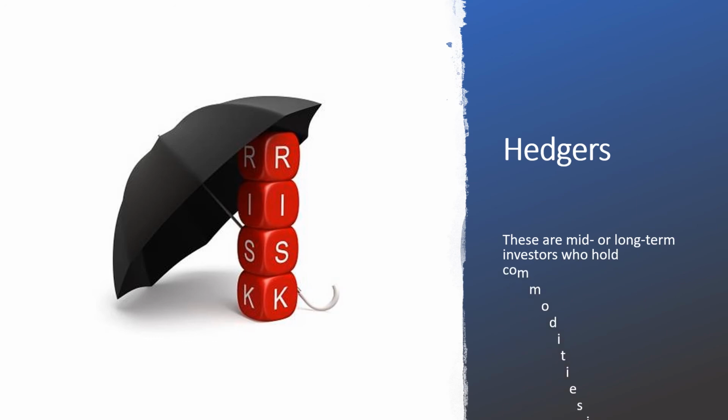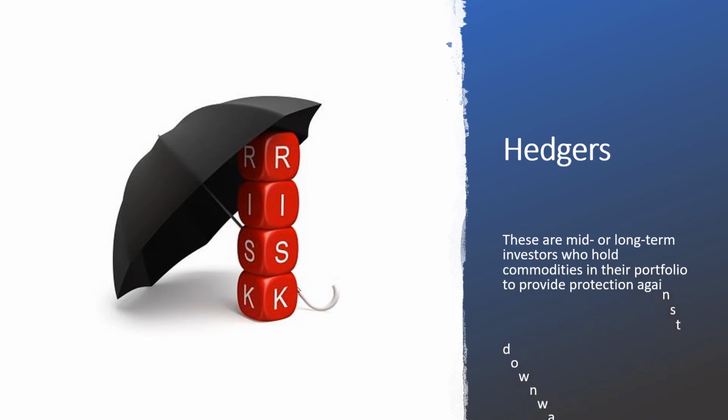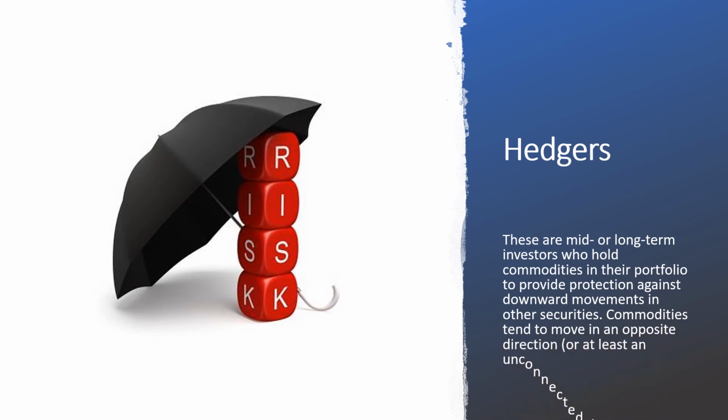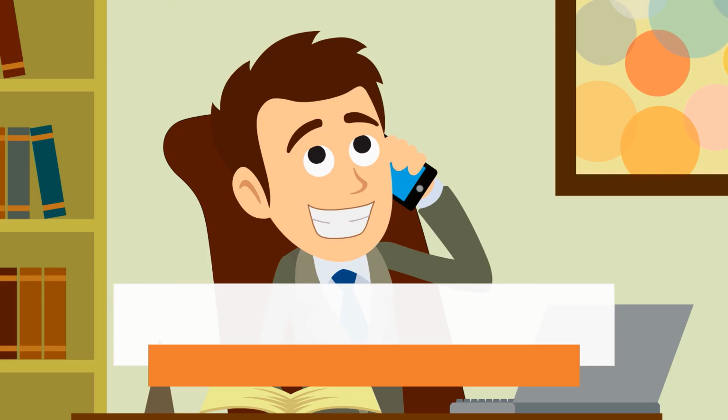Hedgers. These are mid or long-term investors who hold commodities in their portfolio to provide protection against downward movements in other securities. Commodities tend to move in an opposite direction, or at least an unconnected direction, to certain stocks and bonds. In the event of a stock market crash, for example, investors holding commodities may not suffer as badly as the share-based portfolios. Gold in particular is seen as a safe haven and receives significant investment when equities are unstable. Brokers. These are firms or individuals who buy and sell commodity contracts on behalf of their clients.